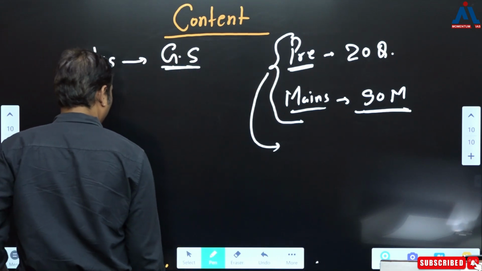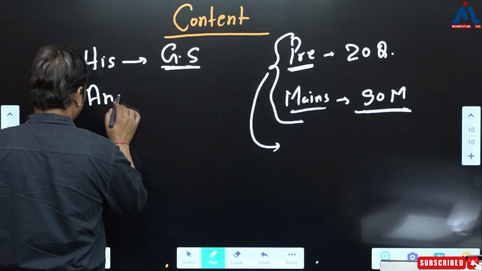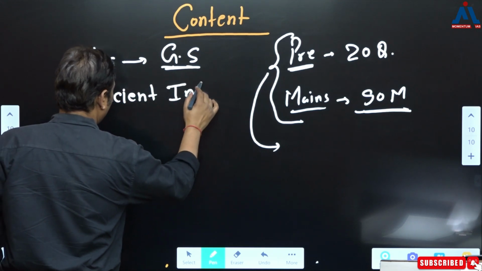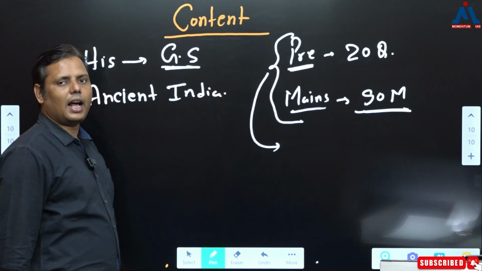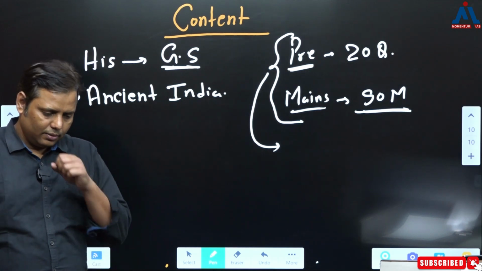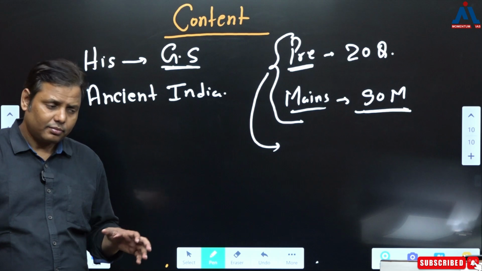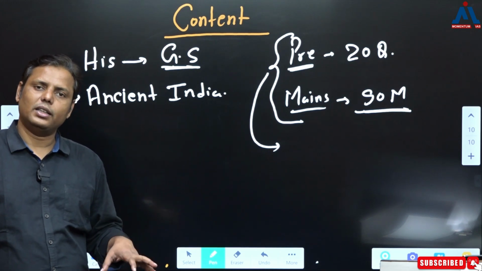Now in order to cater to the requirements in the pre and mains examination, ultimately what you are supposed to do, look, try to understand, right now you guys have to read ancient India, correct? Without reading ancient India, you can't go for this exam. And I have come across many students who have been avoiding ancient India by saying there is no great utility of it. I don't believe so. Why? Because nowadays ancient has probably become more important as compared to the other parts.